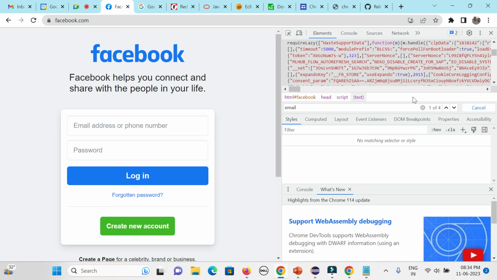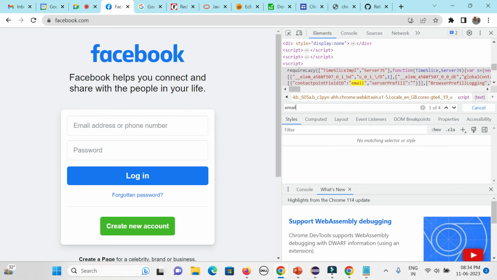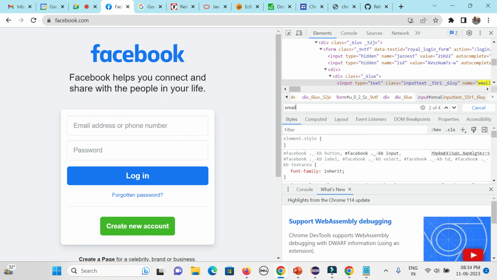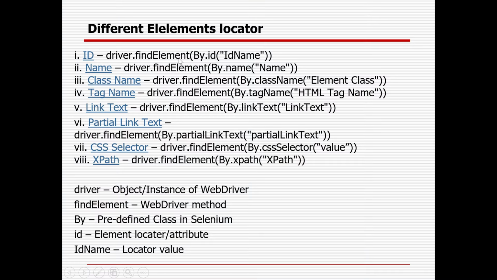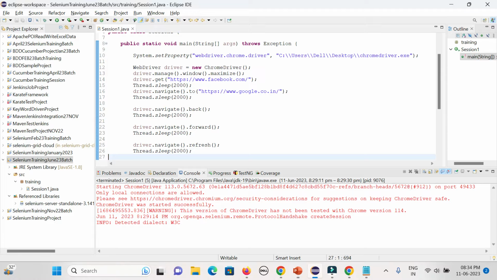But for name equal to email, you need to find whether any duplicates are there or not. You could see name equal to email is only one. The other email word is there, but name equal to email is only unique. As and when you go here, you could see it's highlighting the element in the left pane, meaning name equal to email is able to highlight it. So what I will do now, I will be using driver.findElement, by.name, and the value is email. That is the way I will be identifying the element.